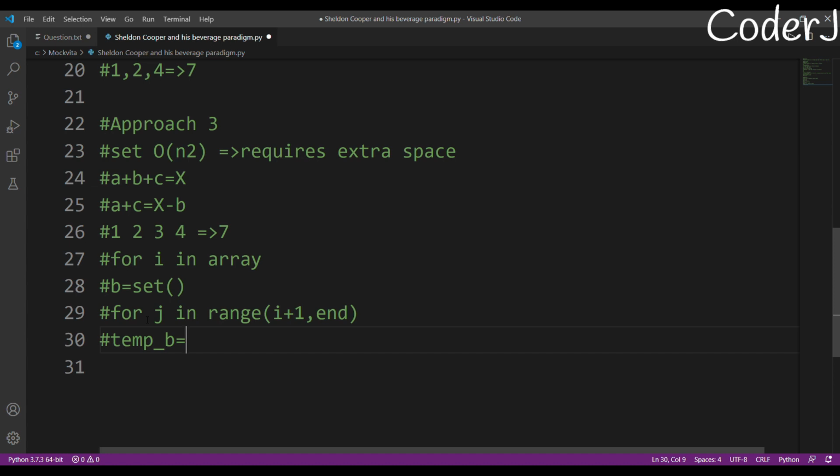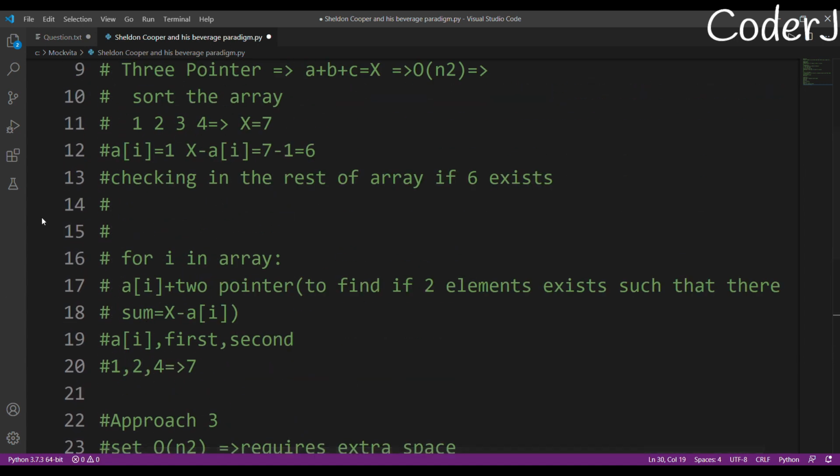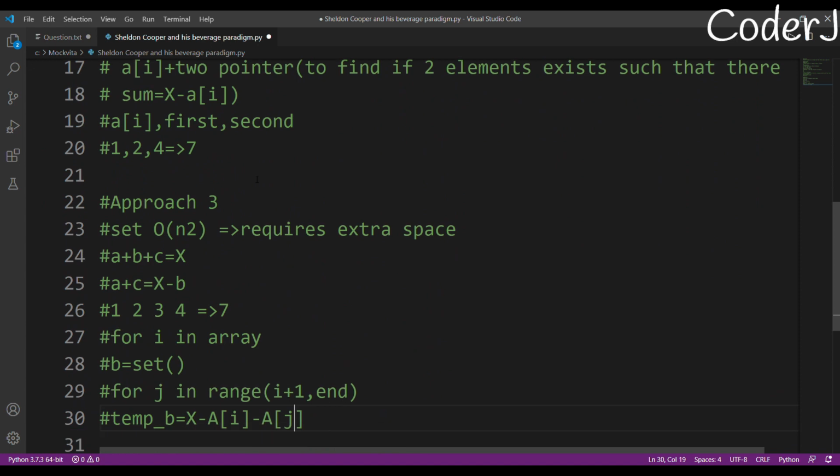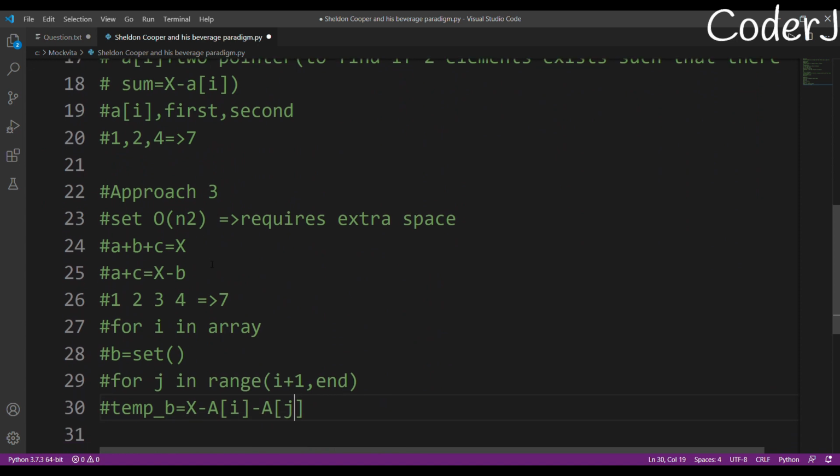How do I create a temporary b? I'll have x minus all of these values: x minus my ai minus my aj. Basically, this is the same thing that I did here, right? The same thing that I did here, that x minus a minus c will be equal to b, right?